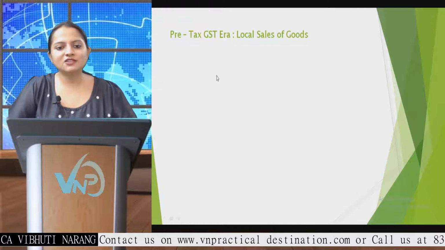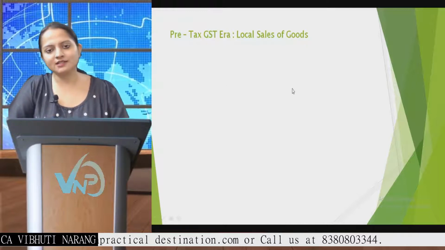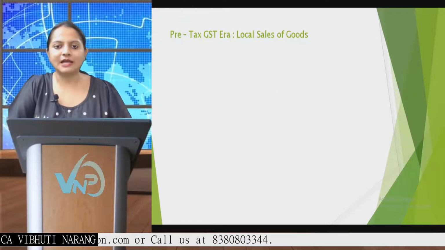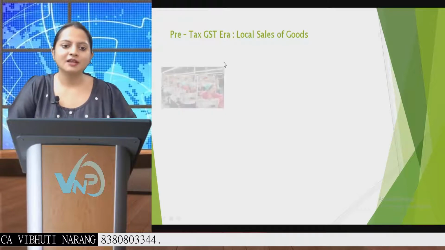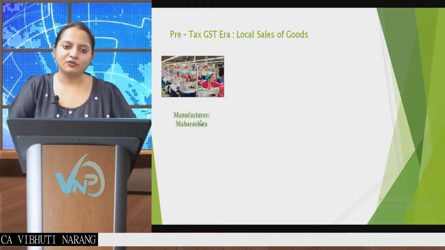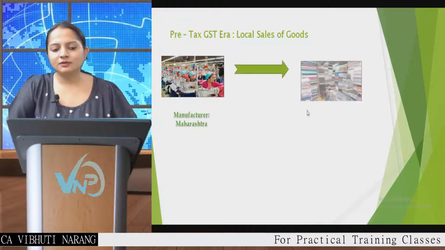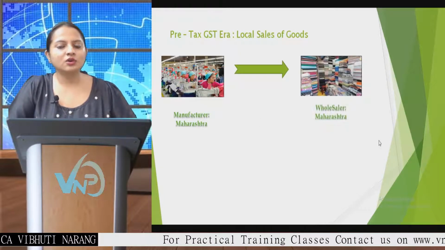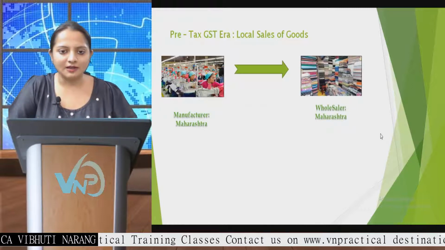In my first case, we have local sale of goods, that is every time the sale of goods in the supply chain will be within the same state. Let's suppose we are located in the state of Maharashtra. Now this manufacturer sells the goods to a wholesaler which is again located in Maharashtra.